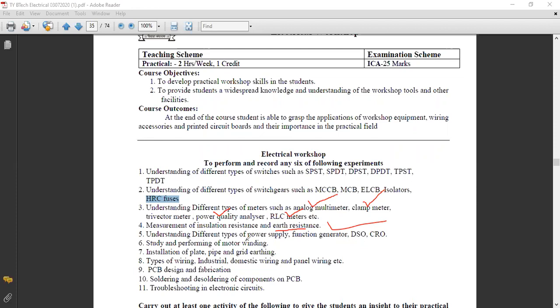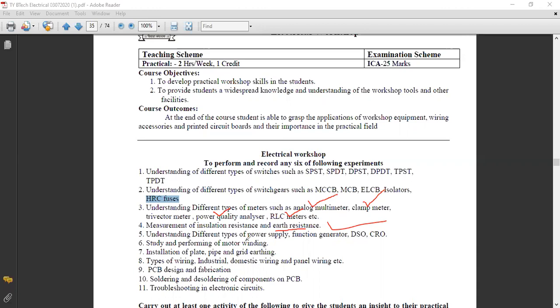So these are the different types of supply. Then function generator. You have already seen the function generator in the electronic device and circuit and analog, digital, and controls subjects. Then DSO, that is digital storage oscilloscope, you have already studied. Then CRO. To see the waveform, we use the CRO.